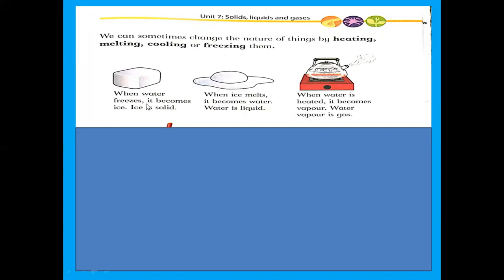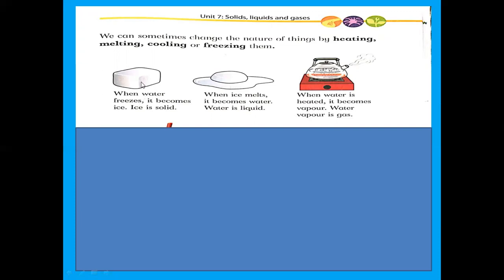First, we talk about solid. What is a solid? Ice. This is the ice piece. So which state of matter is it? It is the solid state of matter. Now, how can you change its nature? How can it change into liquid?